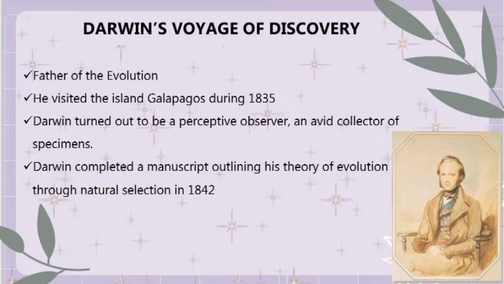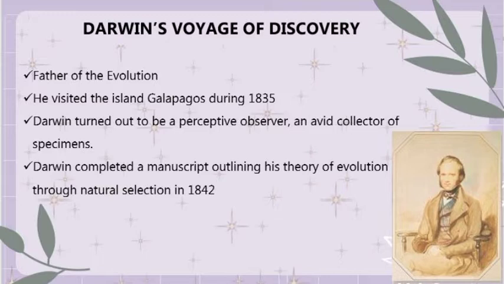And he also wrote important books on different topics, like the formation of oceanic islands from coral reefs, the geology of South America, and the classification in natural history of branches. And for the last one, Darwin completed a manuscript outlining his theory of evolution through natural selection in 1842. So we will discuss natural selection in the next PPT.